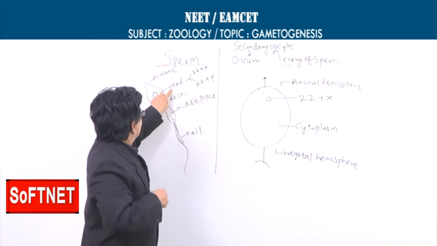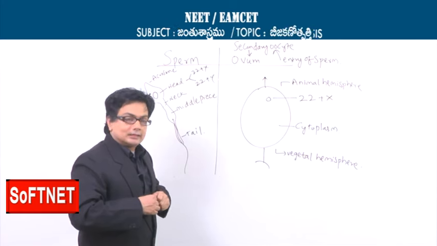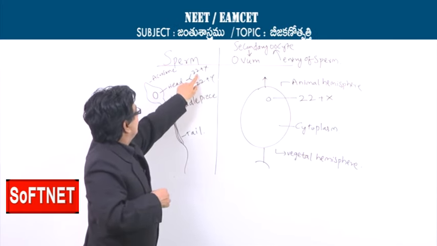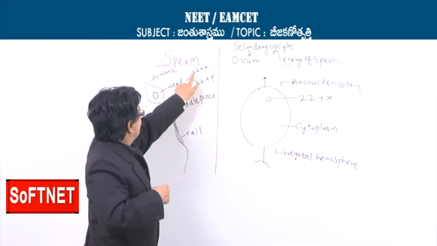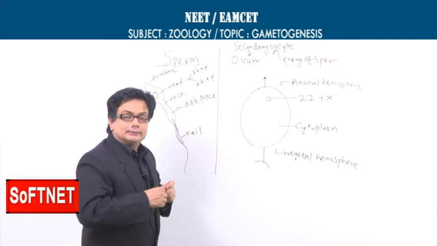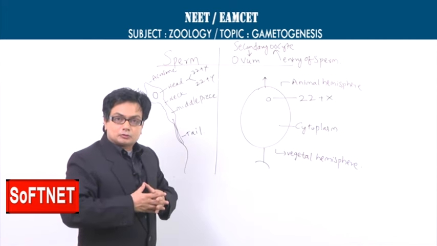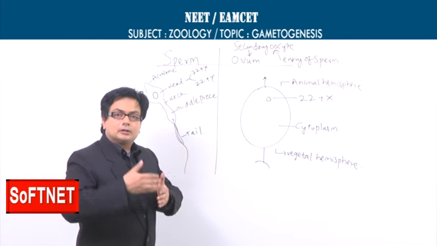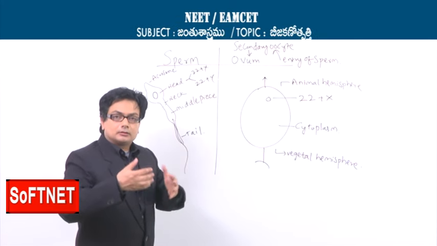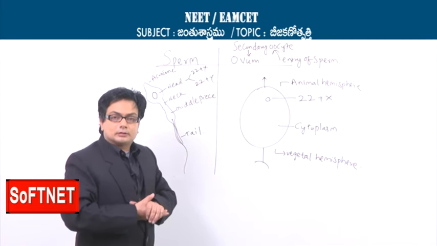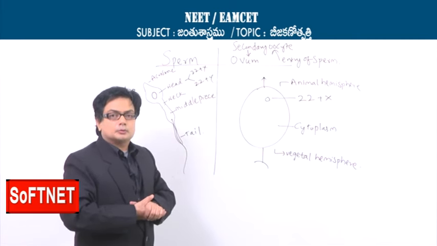Now the head contains the nucleus. This is the haploid nucleus, and it will have 23 chromosomes, but it can be 22 plus X or it could be 22 plus Y. That's why, as we understand from spermatogenesis, 50% of the sperms will be carrying the X chromosome and 50% of the sperms will be carrying the Y chromosome. But the total number of chromosomes in the nucleus of a sperm will be 23.